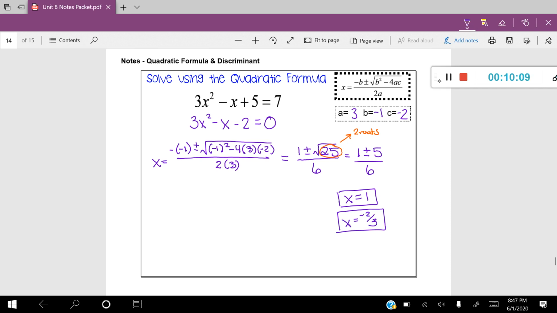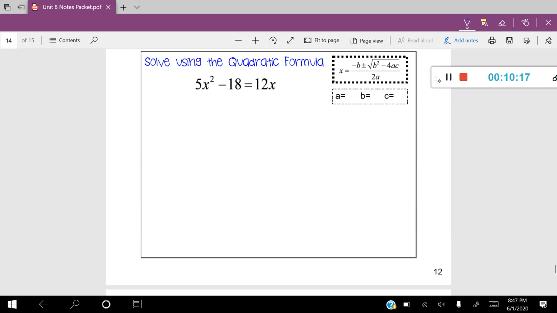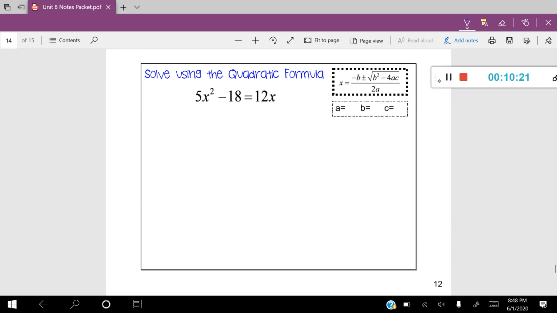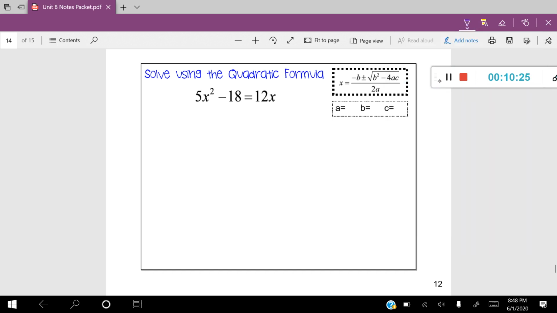Okay, that's our first example. Now let's go ahead and look at a little bit more challenging example. All right, looking at this next example, we're going to have a different type of answer for this one. So let's go ahead and take a peek here. All right, standard form, that's where we start. Let's just flop this around to get this in standard form.